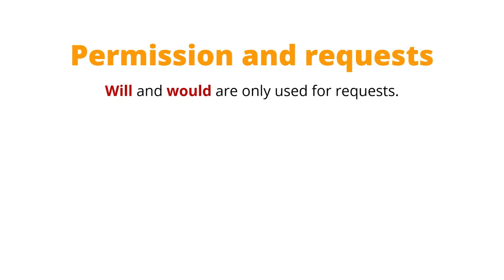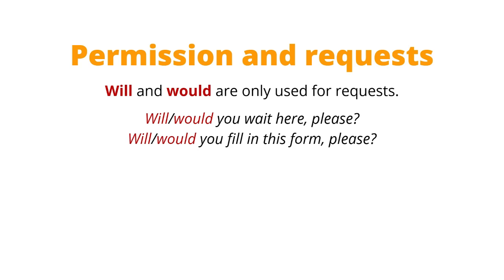Will and would are only used for requests. Okay, these are not used for permission. So will you wait here, please? Or more formally, would you wait here, please? Will you fill in this form, please? Or would you fill in this form, please? We quite often get would in this structure because it's slightly more formal for a request. You see would you and will you. It's not going to go with I. So this is permission. Will I borrow your telephone? This doesn't work. Okay, so will and would are not used for permission.